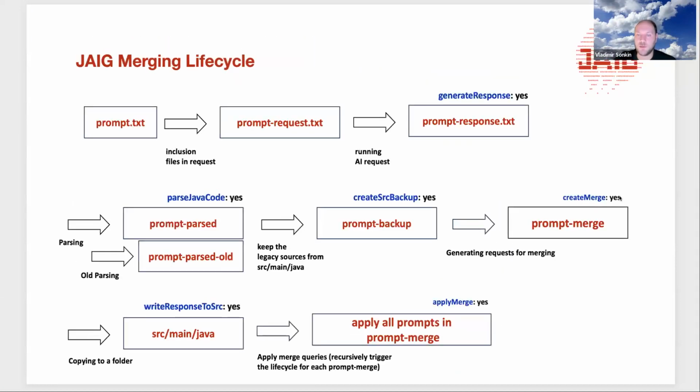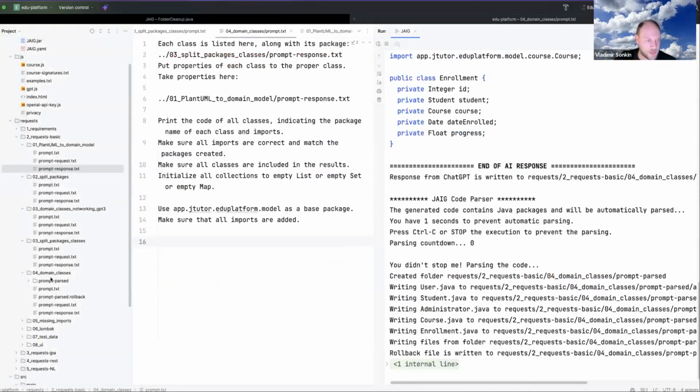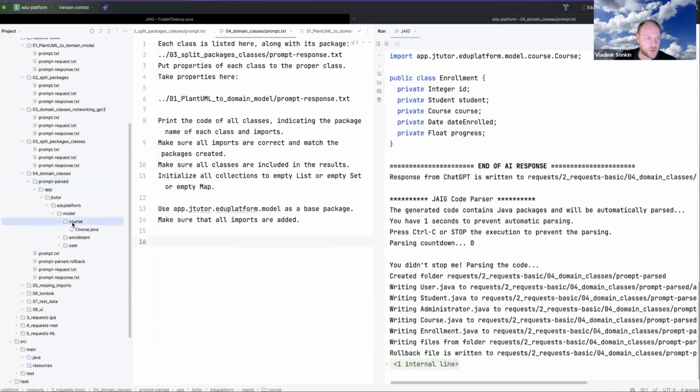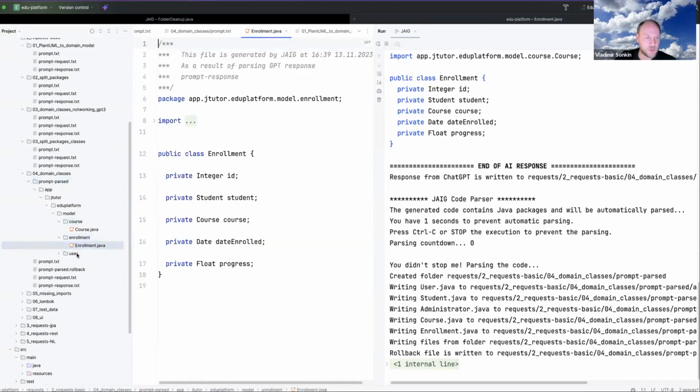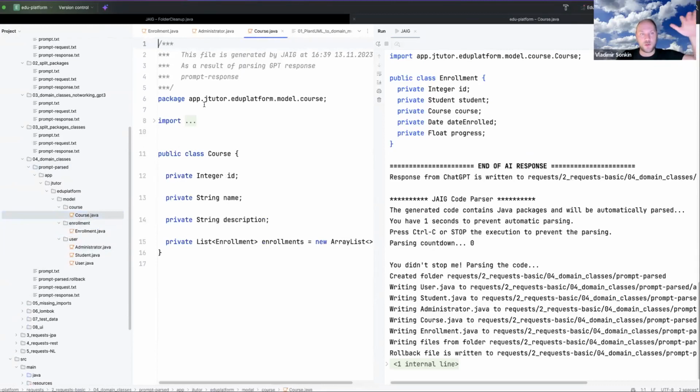So it is doing, so one moment, this is a parsing step. So it is parsing the code, and the parsed code is distributed over the folders, yes? So now it is able to put every class into its corresponding folder, the correct folder, depending on the name of the package, yes?